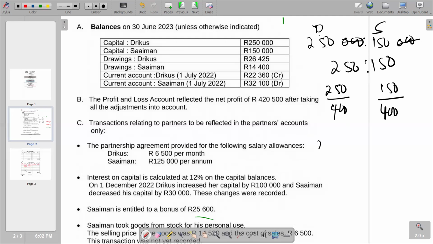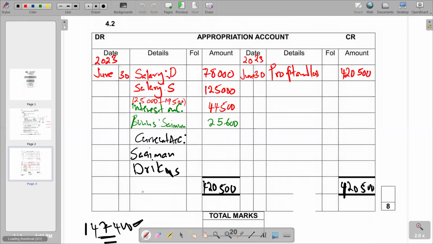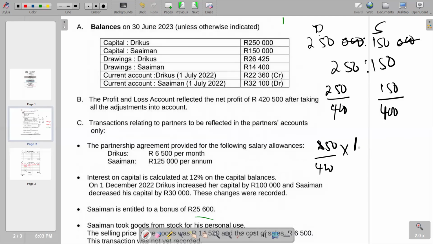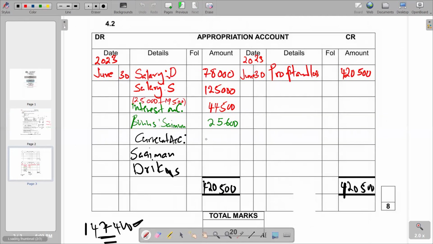So we can start with Triggers, whereby you're saying 250 over 400 times the amount that we got as the difference, which is 147,400. From that, we can see that the amount that we are getting for Triggers is 92,125. So here we are now saying 92,125.